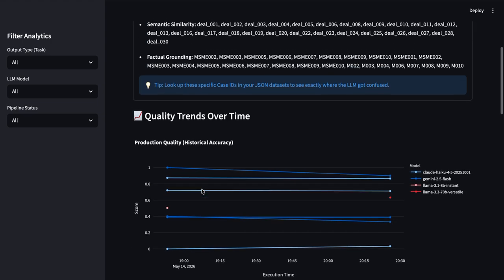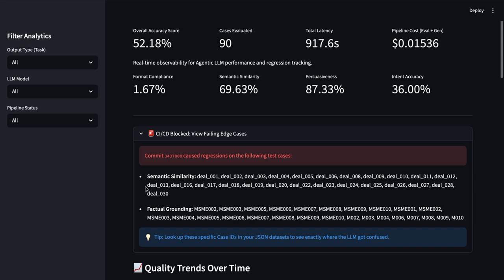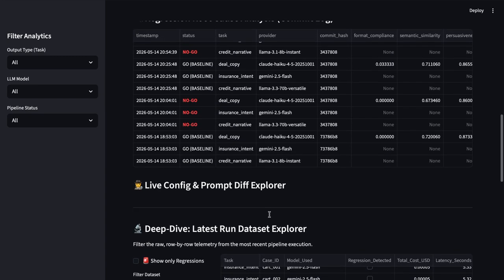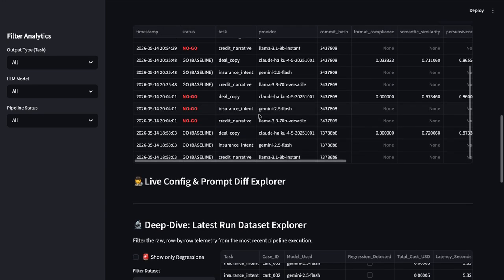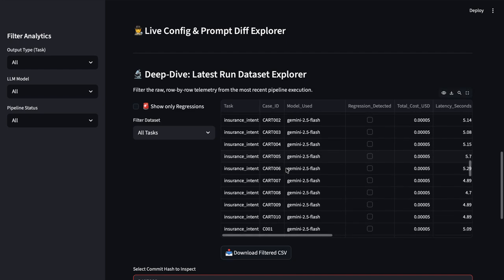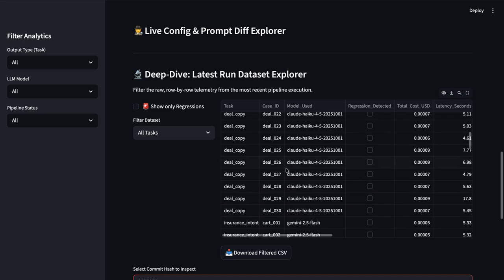And tested it with 90 cases, and here we can see which deals have regressed, and even in other data sets, for scores like factual grounding, these are some scores that have regressed. You can also see which deals have regressed, and which intents have passed, so we can go through the whole CSV file. I'll paste this during the submission.